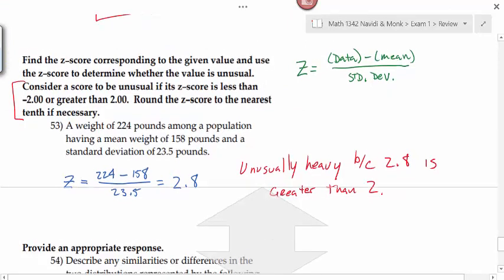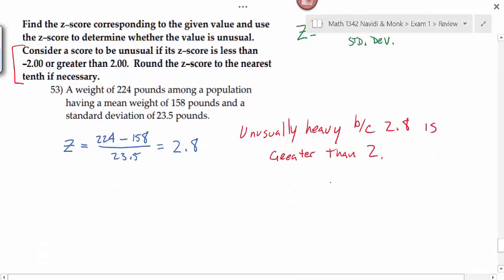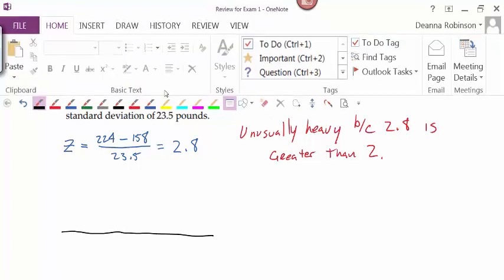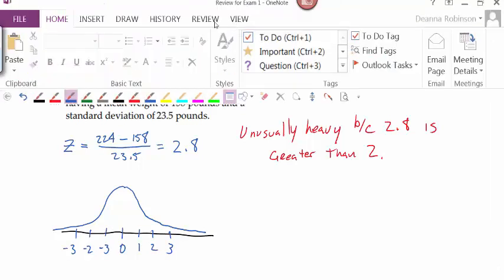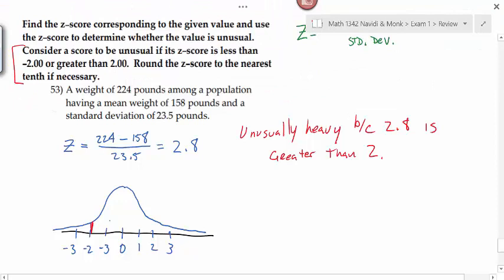I'm going to take a teachable moment here just to review the concepts that we talked about when we went over z-scores. Remember the empirical rule that we just talked about? If I'm talking about z-scores, I told you this was a standard normal distribution. And we would have these numbers down here for the mean and the standard deviation. Do y'all remember that? If we go out 2 standard deviations from the mean, we said that was where our middle 95% of the data values lie. Notice that bulk of the data, the 95%, corresponds to z-scores between -2 and 2.